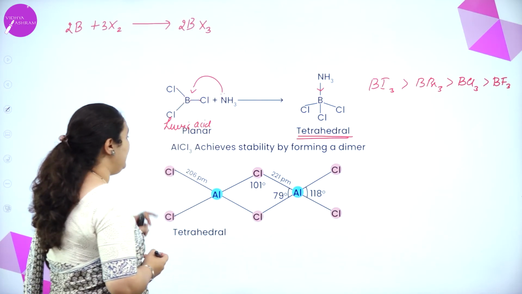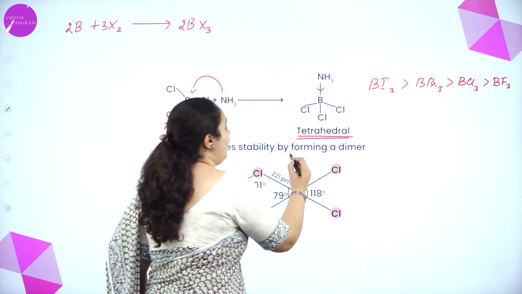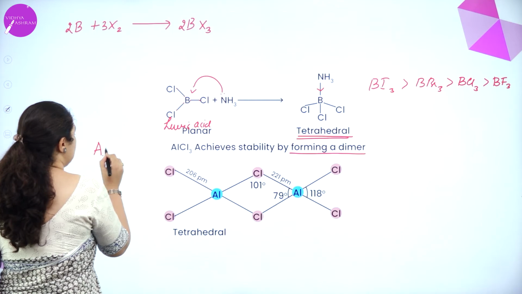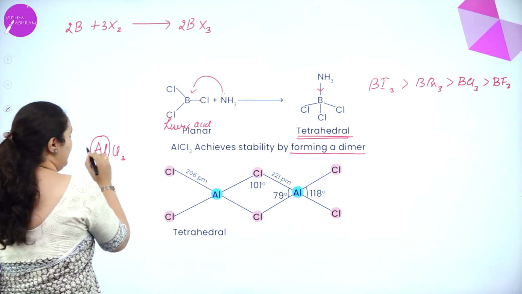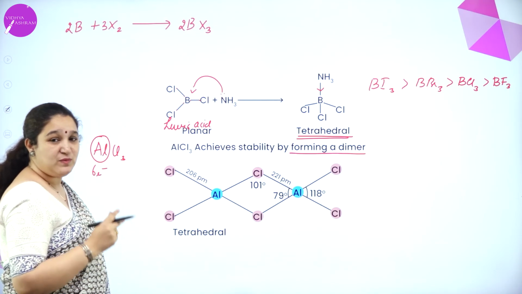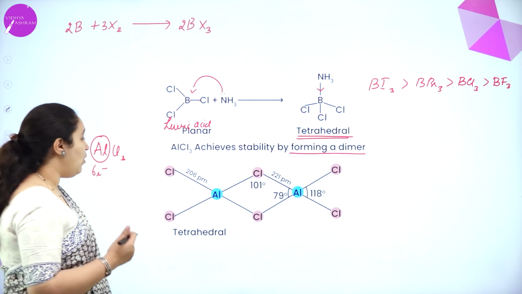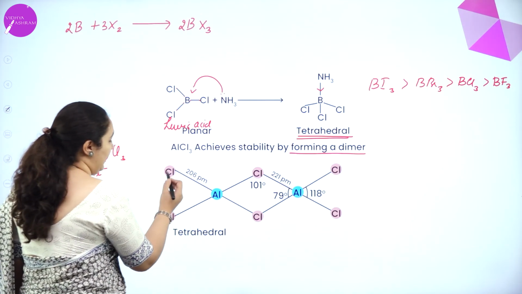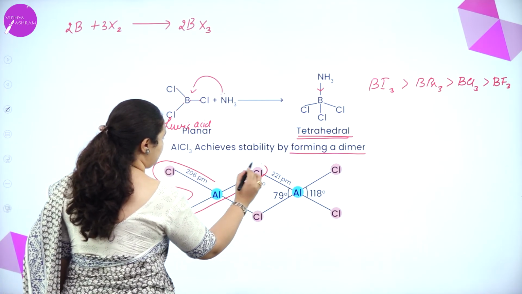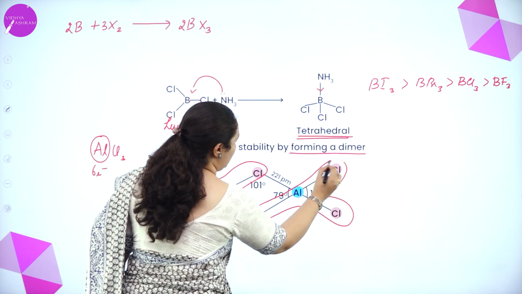Also, we can see that aluminium becomes more stable by forming a dimer. Now, what is a dimer? See, AlCl3. Again, aluminium also has 6 electrons in the valence shell. So, if it gets 2 more electrons, it becomes an octet. So, what aluminium does is, see, AlCl3, this is one molecule, and this is another molecule.